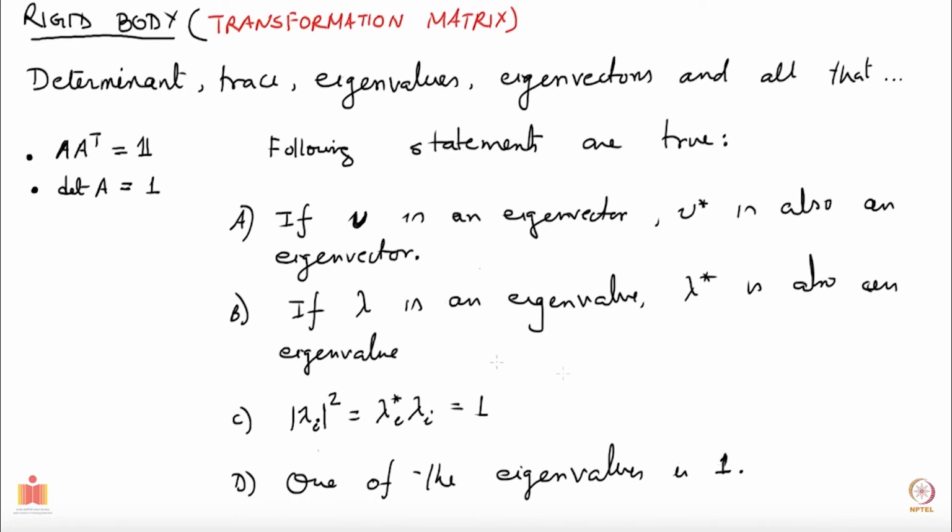So let's try to see that these are true. Let me also tell you that for these, all I will need is that matrix A is real. It will be better if I tell you what these things are following from, so we'll put it later after we have derived it. So let's do it this way.